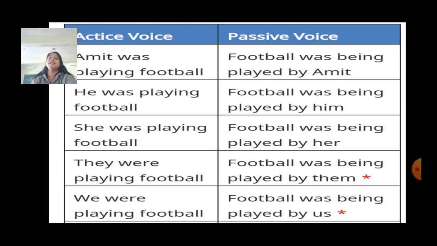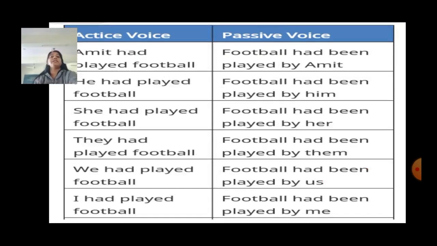Now let's see examples of past perfect tense. Amit had played football. Football had been played by Amit. He had played football. Had plus past participle will change into had plus been plus past participle.